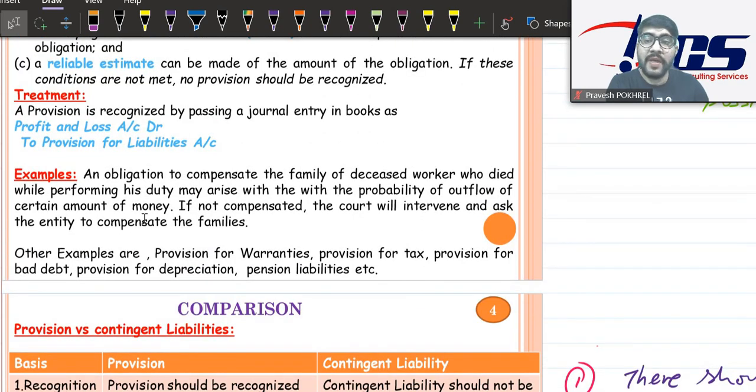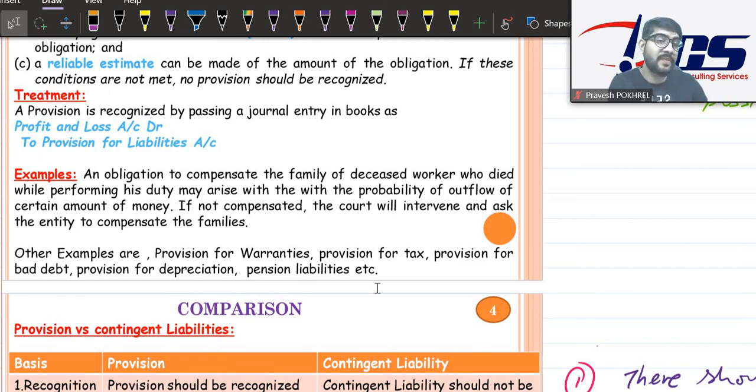There are situations where we have to create provisions, like provision for the warranty, provision for tax, because we have to estimate. We have to pay tax, but we don't know the exact amount. That's why it is called provision. Provision for bad debt: we know that we are going to suffer, but we don't know the exact amount. That's why it is called provision. Provision for depreciation: we don't know exactly how much the depreciation should be. That's why it is called provision for depreciation.